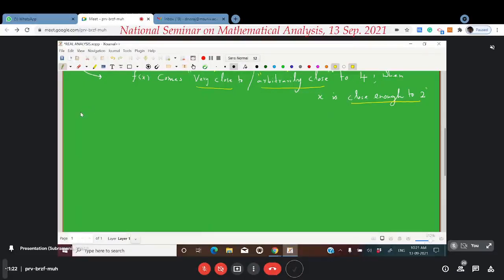So the teacher is coming and writing that the limit of this function f of x, where f of x is given by the formula 2x, when x goes to 2 is 4. The teacher is saying this statement, therefore the teacher has to defend his statement.